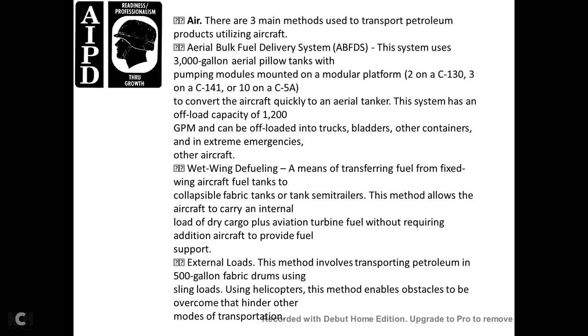Wet wing defueling is a means of transferring fuel from the fixed-wing aircraft fuel tanks to collapsible tanks, drums, and semi-trailers. The method allows the aircraft to carry an internal load of dry cargo plus aviation turbine fuel without requiring additional aircraft to provide fuel support.